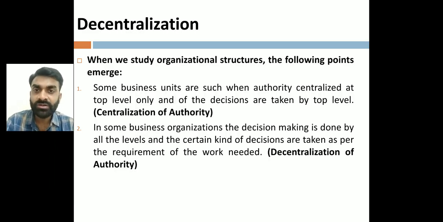See, when we study the organization structure, we come to know two things: first, centralization and decentralization. Centralization means what? Where the authority remains with one single person or with only one level, that is called centralization. That means decisions of the business or a business unit will be taken by the single person or by the single level, right? There is no authority delegated.